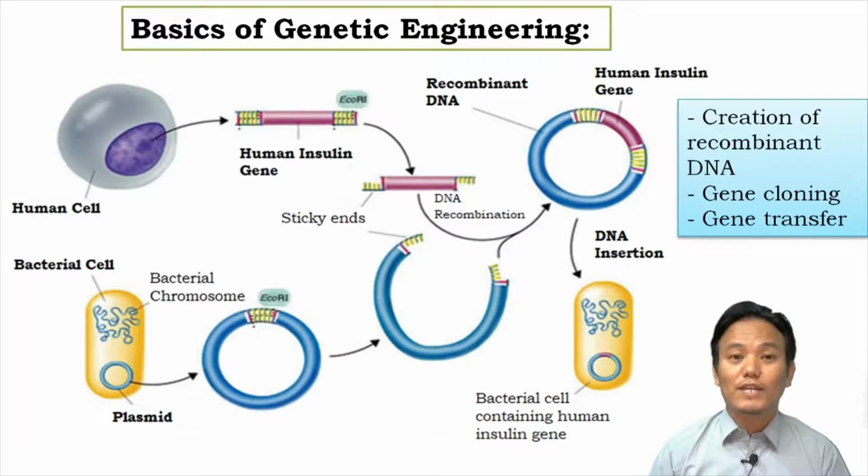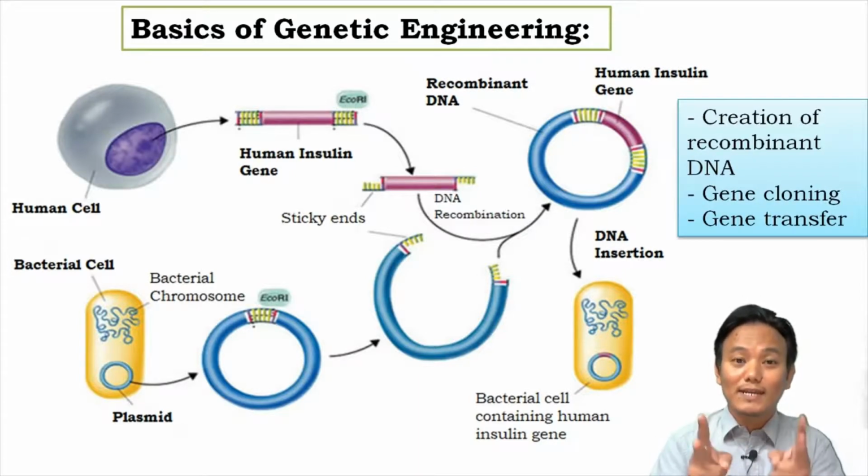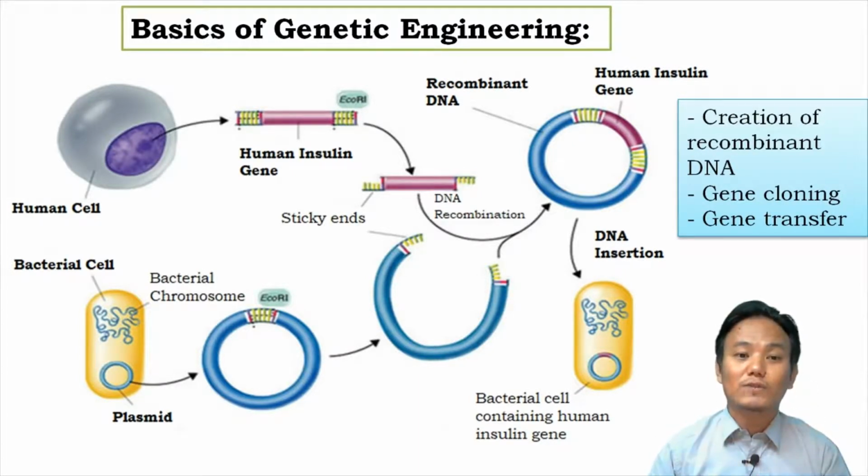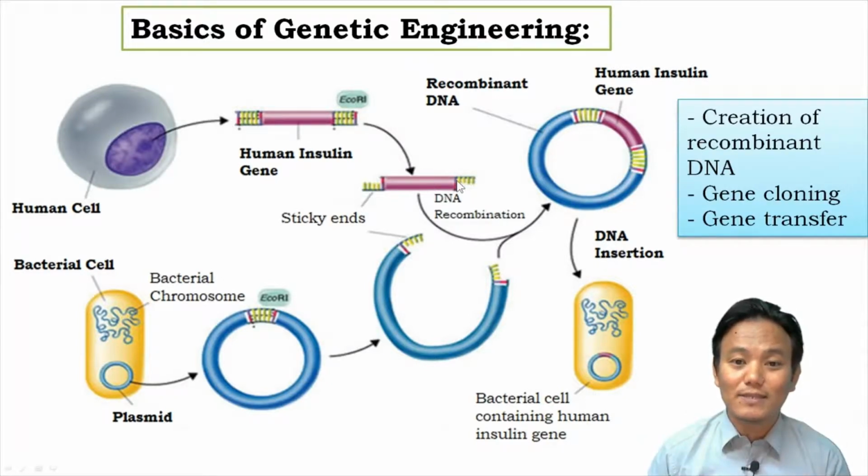Restriction enzymes or restriction endonucleases are enzymes which can cut DNA at specific locations. Right? Restriction enzymes are like molecular scissors. They can cut DNA at very specific locations. Over here, we have used a specific restriction enzyme in isolating the human insulin gene from the entire human genome. And when we use a restriction enzyme, it cuts the DNA in a manner in which it creates sticky ends at the opposite corners, right?